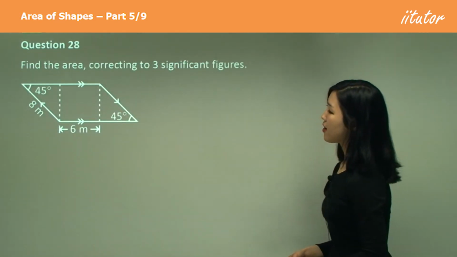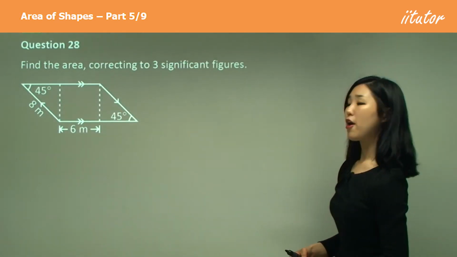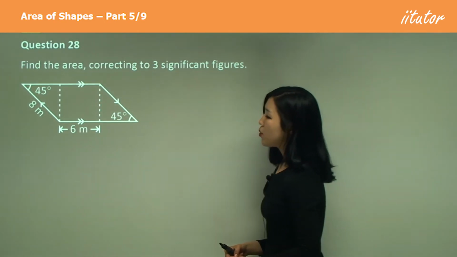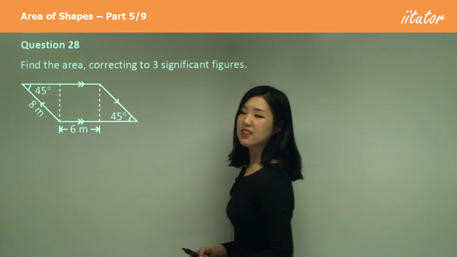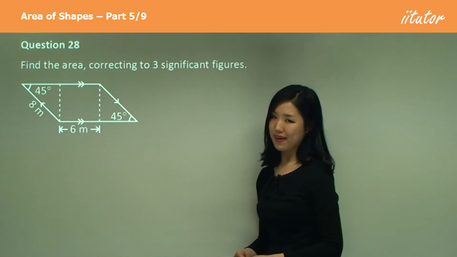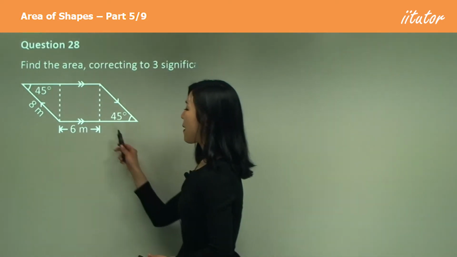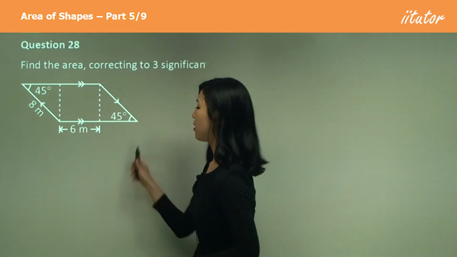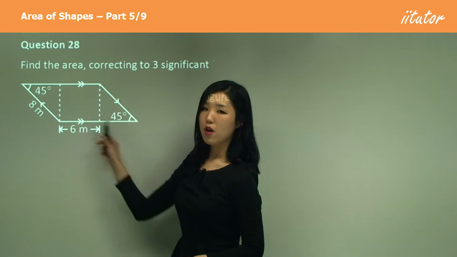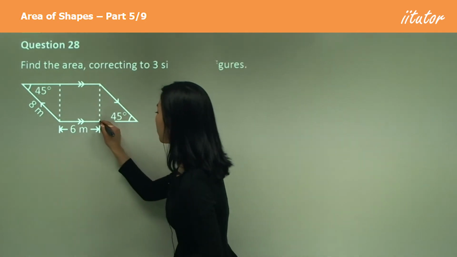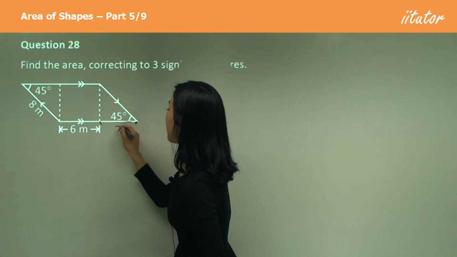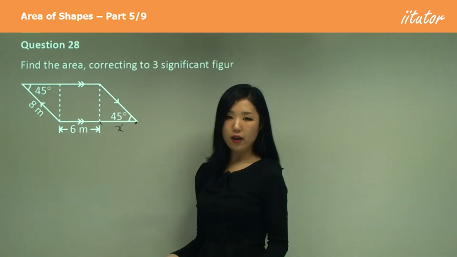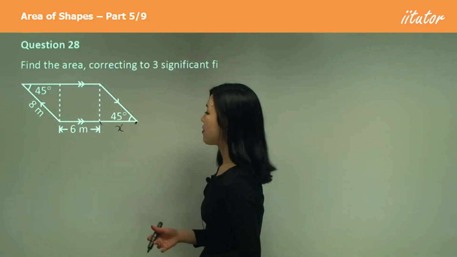Find the area correct to 3 significant figures. Okay, this time it's a little bit more unique. You've got to think a little bit more. We're not actually given anything. We don't have the height or the base. Well, the base, we're given part of the base. We're given that it's 6, but that's not good enough. We need the whole length. So what I'll do is call this little length here x. But even if I find x, what about the height? We need the height as well. How do we find the height?